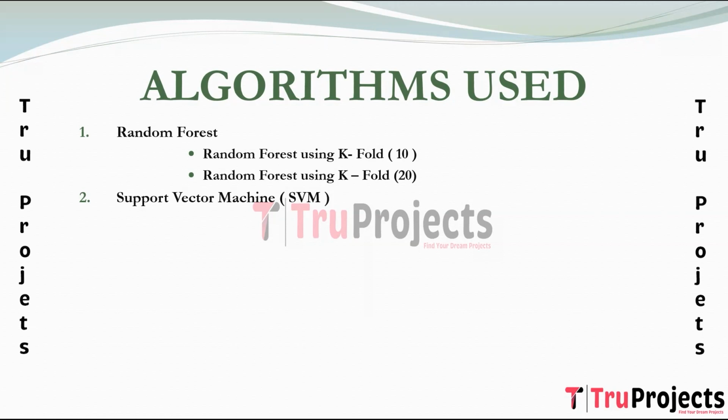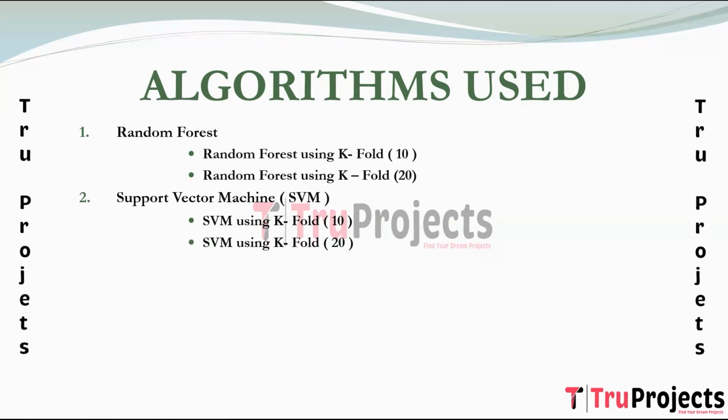SVM chooses the extreme points, which are vectors, that help in creating the hyperplane. These extreme cases are called support vectors. Hence, the algorithm is termed support vector machine. Here, we build support vector machine using K-fold 10. SVM using K-fold 10 applies K-fold cross-validation with 10 folds. The dataset is divided into 10 subsets, and the SVM model is trained and evaluated 10 times, with different folds used for testing in each iteration.